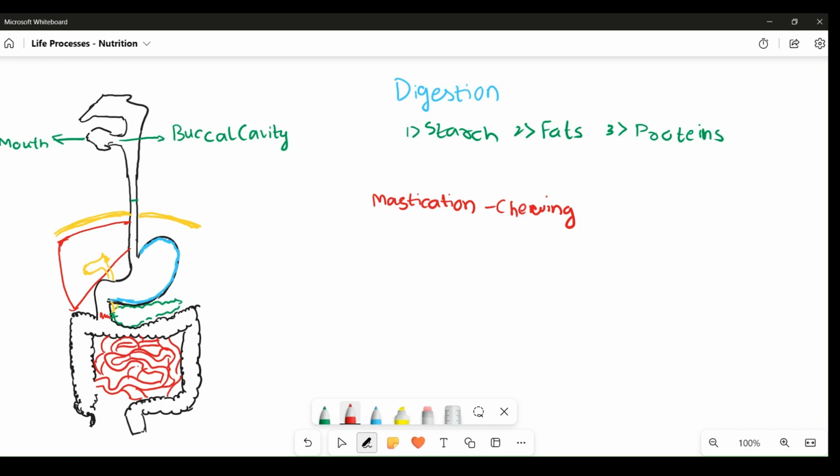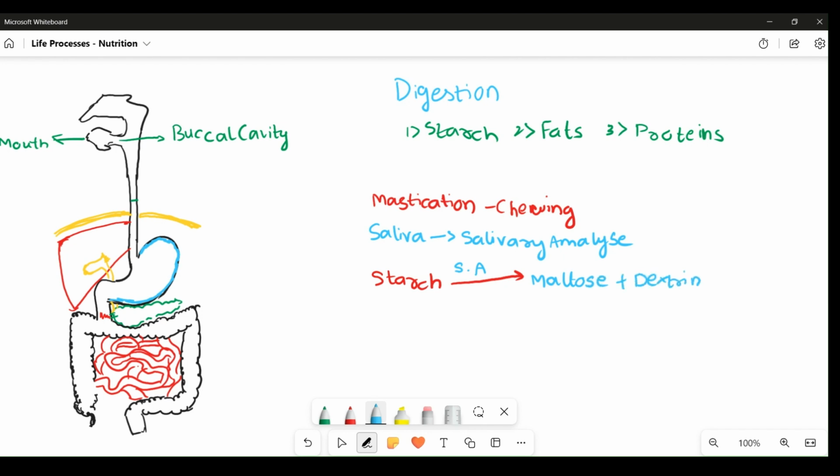The salivary glands secrete the saliva. Now the saliva contains an enzyme called salivary amylase, which primarily helps in the digestion of starch. For example, any food rich in starch that is consumed by our body gets converted, by the action of the salivary amylase present in the mouth, into simple sugars, maltose and dextrins. These simple sugars are later further broken down into glucose, which can be absorbed by the small intestine.